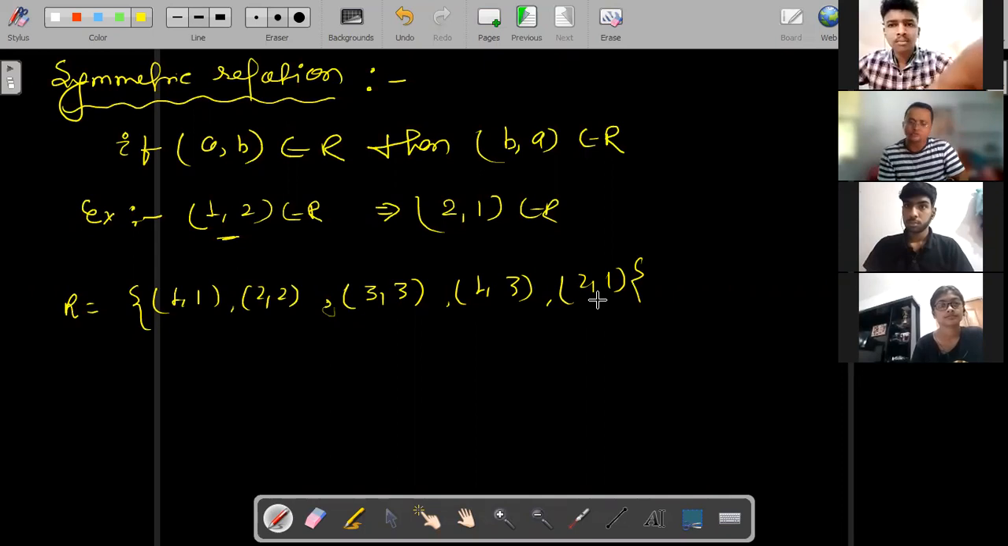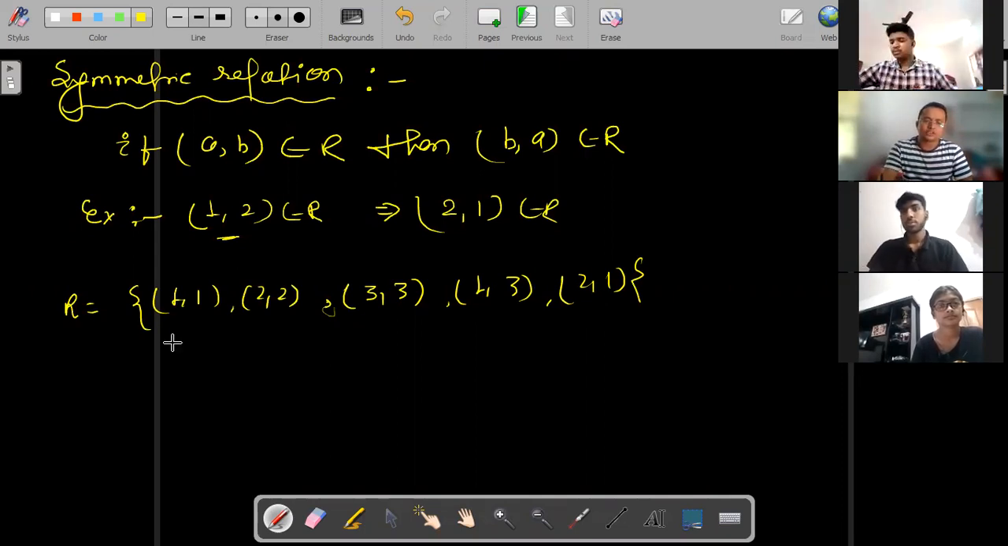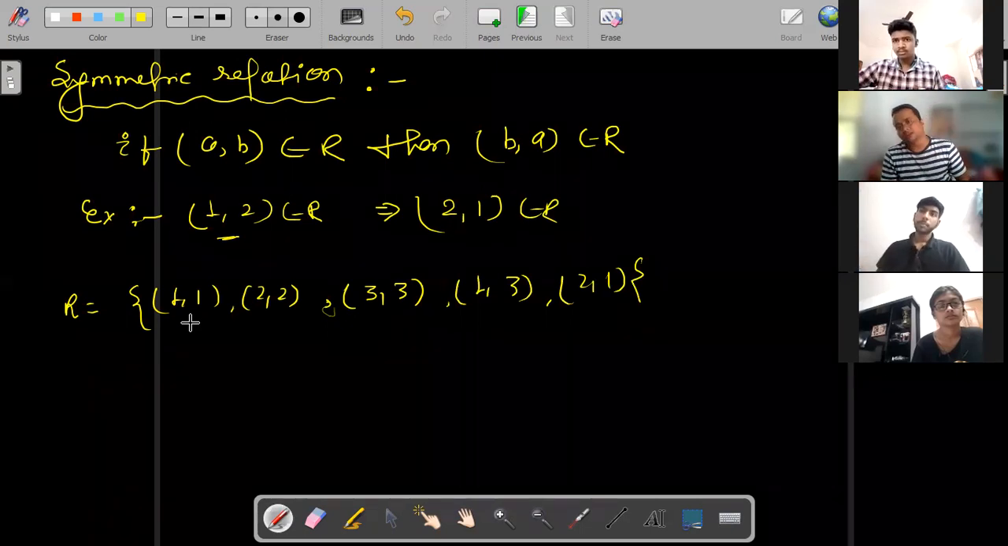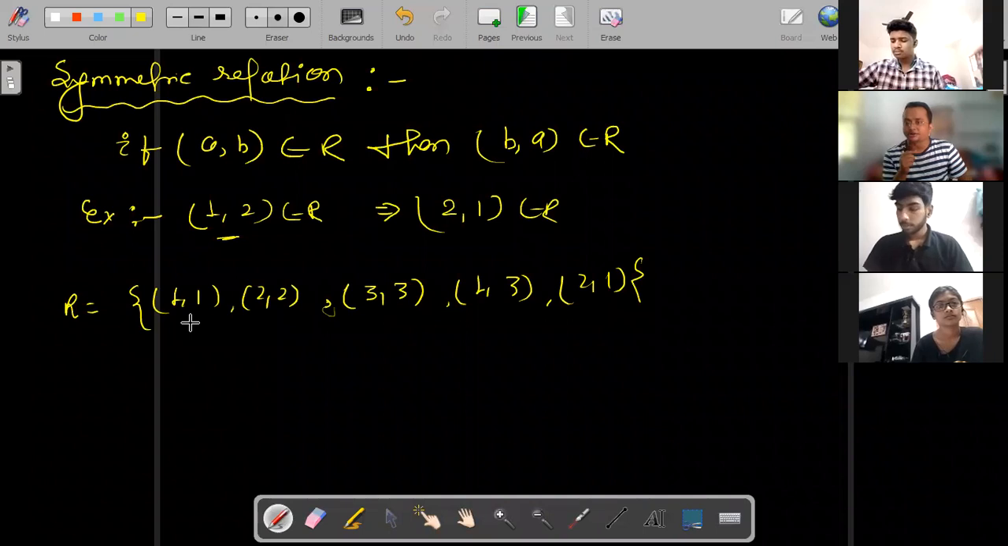All of you, see what we have to do. I am giving you help. We have to check every element. Even if you do not get a single element, then you can say that this is not a symmetric relation.